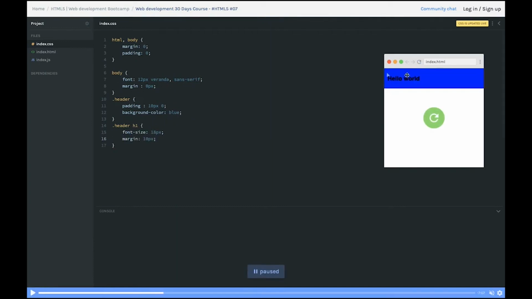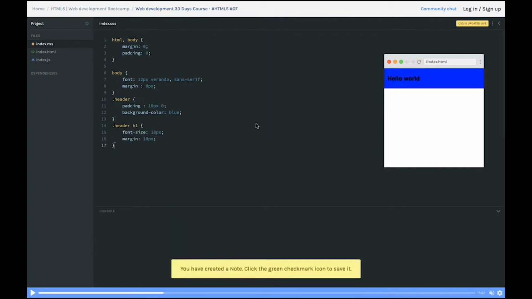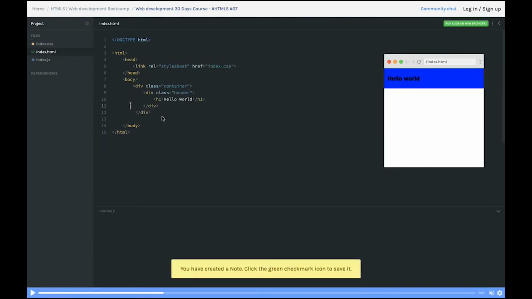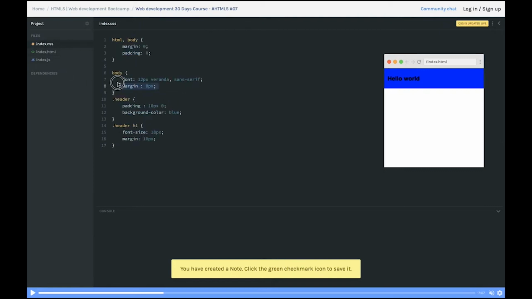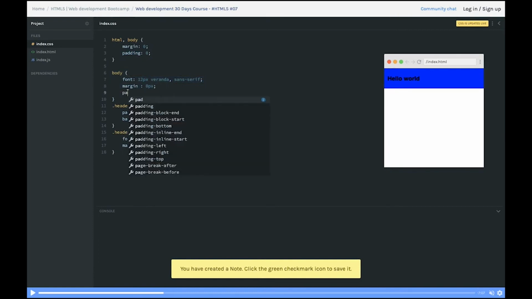If you just see how my HTML looks right now, I have just a division with class header. So what I can do is put in classes, these are the classes, and I can use some colors to paint these classes. So container, I have header, then I have h1 tag. So how can I do the classes? I started with the body. I just specified the basic rules for the body: the font size, font family, the margin, padding. For the body you can also put a padding of 0 pixel.